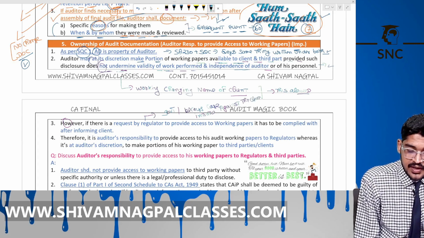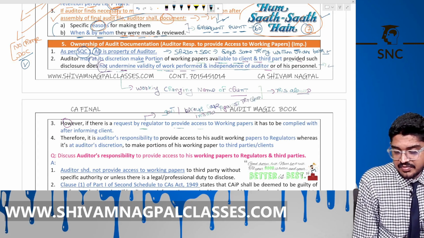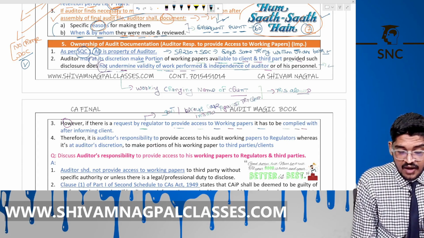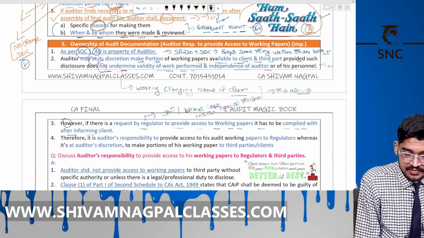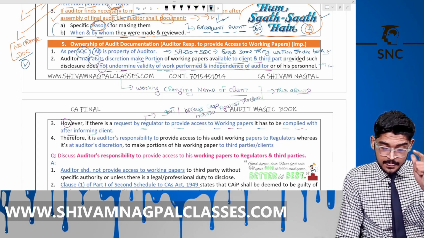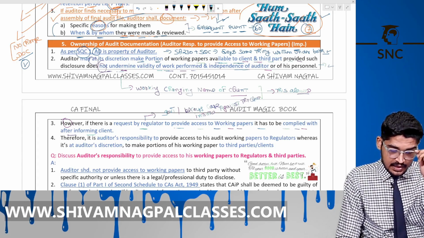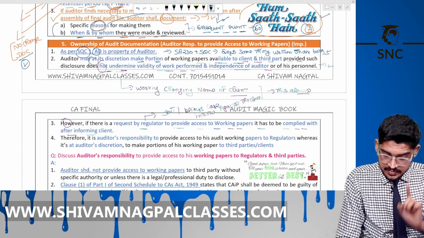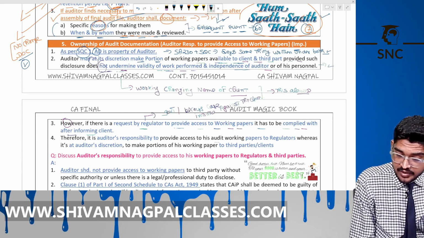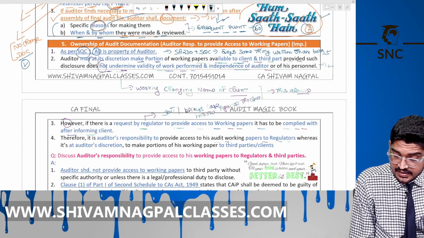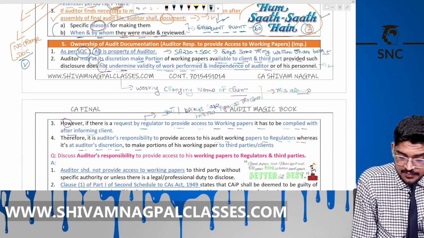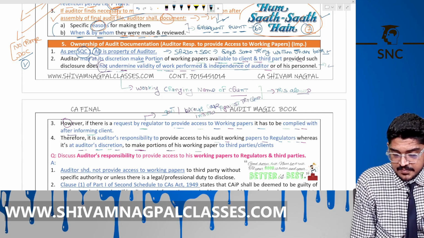Now the regulator is demanding the working paper, can we give them? It has to be complied with after informing the client. He can give that working paper to government also, but after informing the client, right? Therefore, it is the responsibility to provide the access to working paper to regulators, whereas it is at the auditor's discretion, its own will, to make a portion of working paper available to third party or clients.